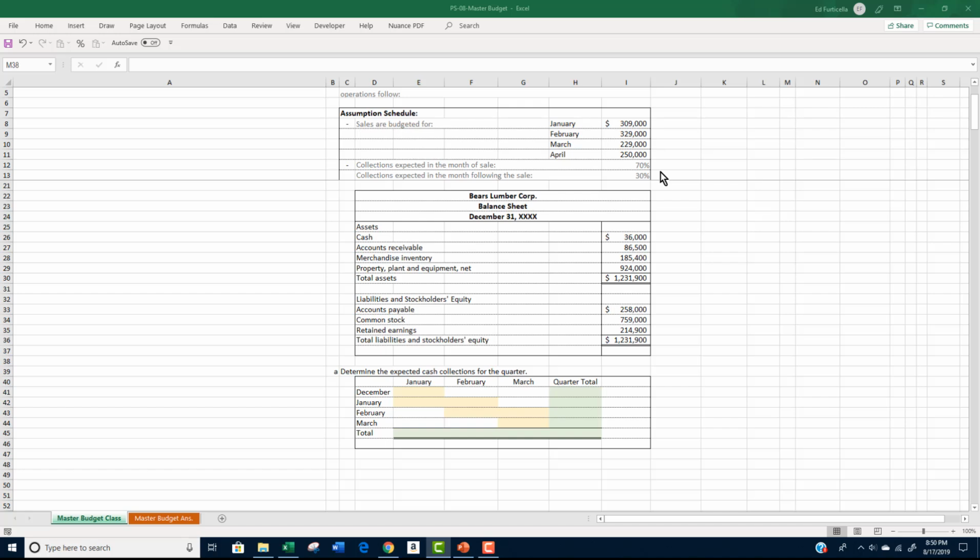As can be seen, our collection rates are 70% in the month of the sale and 30% in the month following the sale. For January, we will collect the accounts receivable from the December balance sheet of $86,500 because this amount represents the 30% from December sales which had not been collected in December.